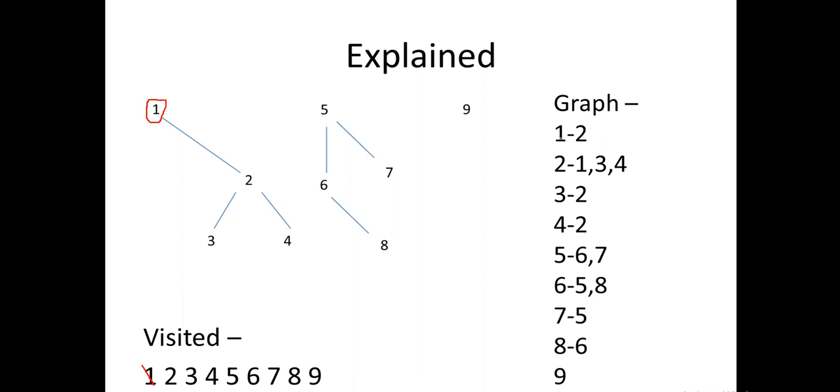Now we'll see 1 is connected to 2. So we'll visit 2. First we'll see if it is visited, it is not. So we'll visit 2 and mark it as visited. Now from 2 we'll go to 1, but 1 is already visited, so we'll go to 3. So we'll visit 3 and mark it as visited. Then from 3 we can go to 2, but 2 is already visited and there is no other edge from 3, so we'll backtrack to 2, and then we'll see if it is possible to traverse any other node.